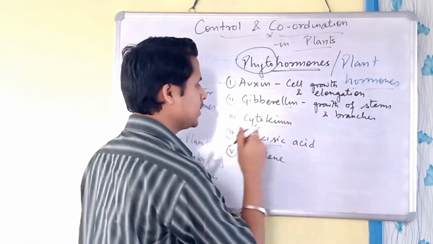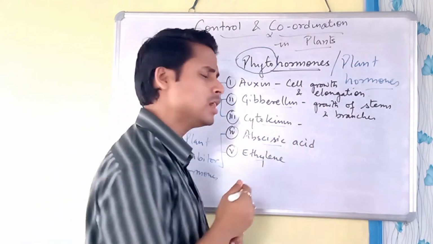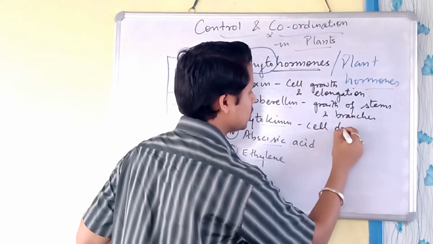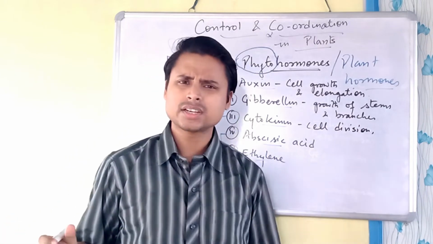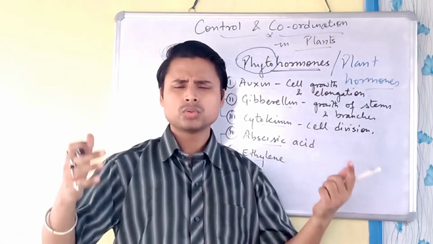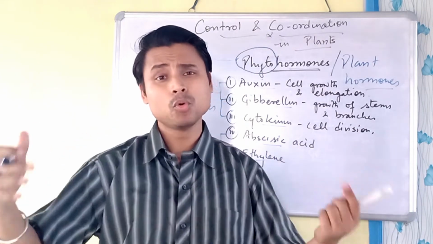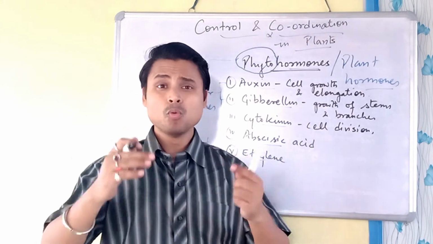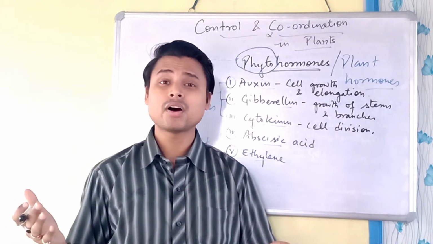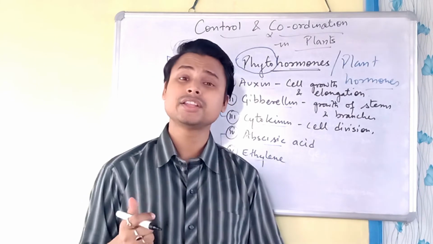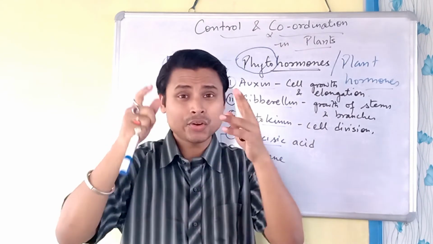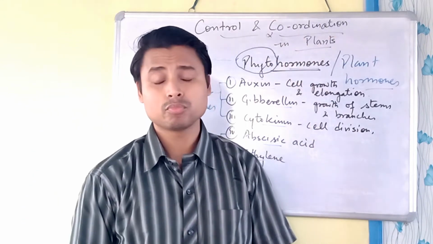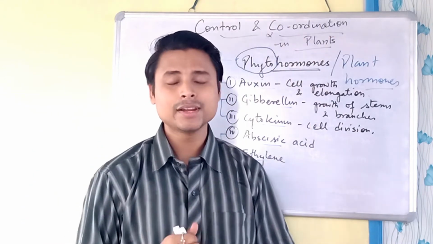The cytokinin helps in cell division. It helps in multiplying the cells, right? The number of cells gets divided, so that when there are more and more cells, we can find more growth and development in the plant. Like this, it controls and coordinates in making the plant bigger, right?